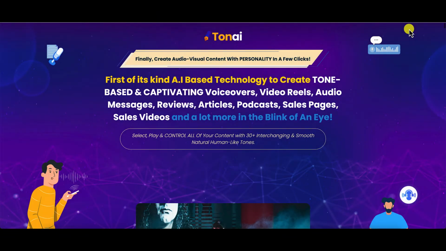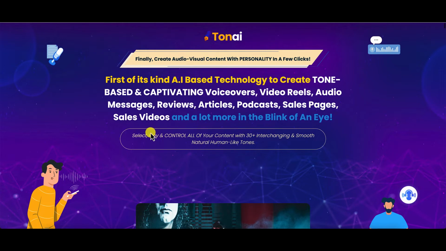All right, people, let's dive into the sales page of Tonai and uncover the goodies that this software has. Now, Tonai is an AI-based technology, as you saw from the demo, that creates tone-based, captivating voiceovers, video reels, audio messages, reviews, articles, podcasts, sales pages, sales videos, and a bunch of other stuff as well. So that's a ton of stuff in Tonai. It's like a suite of tools.